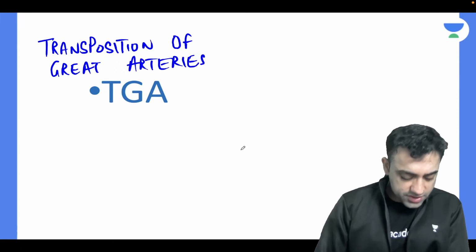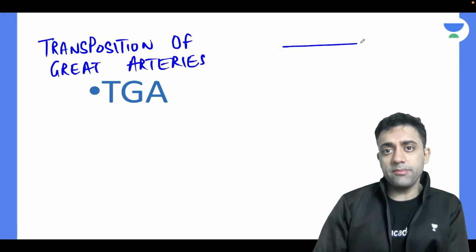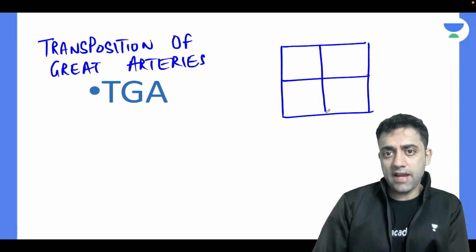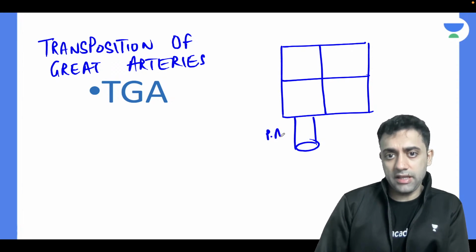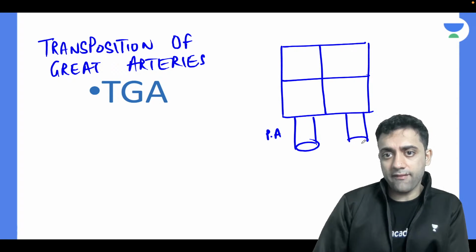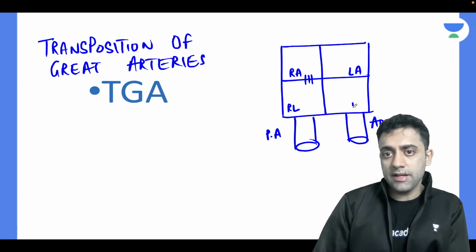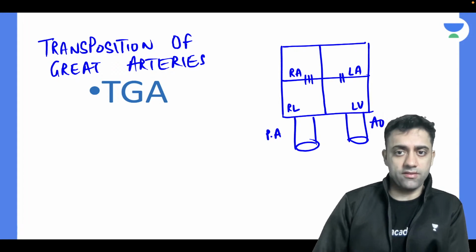Number two, which great arteries are we talking about? If we make a normal heart diagram like this, a beautiful heart, normally here should be the pulmonary artery, and here we have the aorta. Yes or no? We have right atrium, right ventricle. In between, you have a tricuspid valve, and we have left atrium, left ventricle, and we have a mitral valve, right?